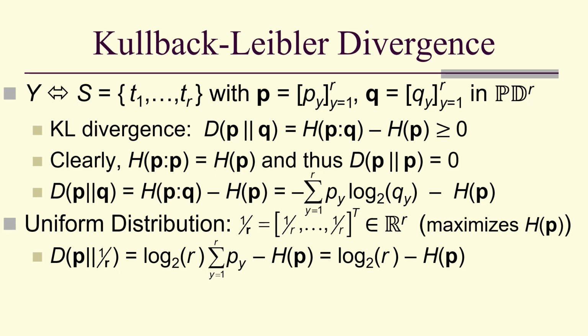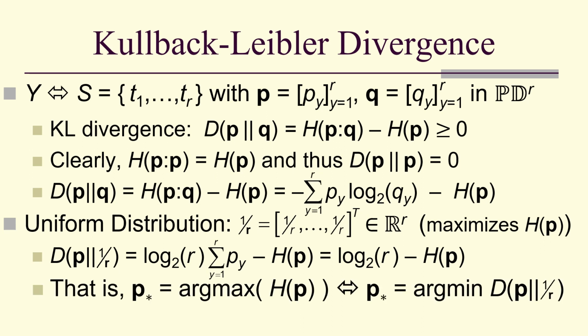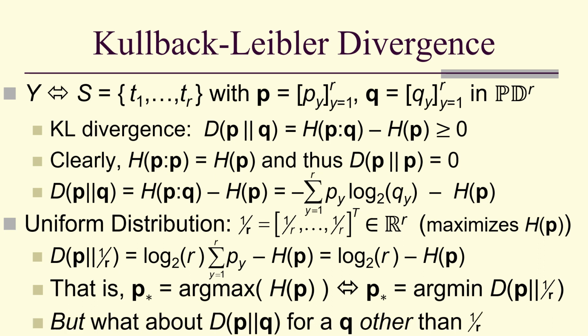And so the KL divergence of P with respect to the uniform distribution is log base 2 of R minus the pure entropy. So if I want to find the argmax of the entropy, I could just as easily find the argmin of the KL divergence with respect to the uniform distribution. In other words, it's the same P star for both. But what about for a Q other than the uniform distribution?